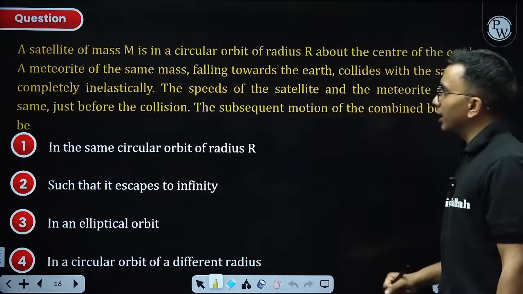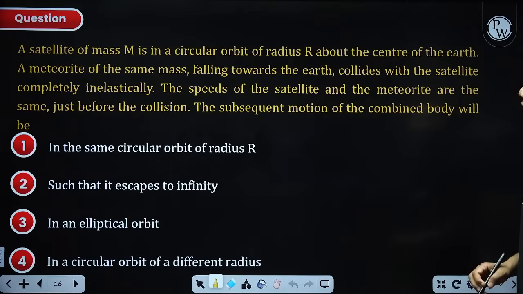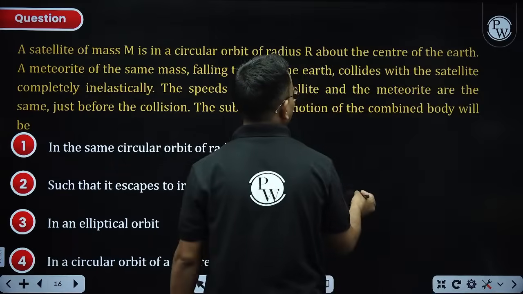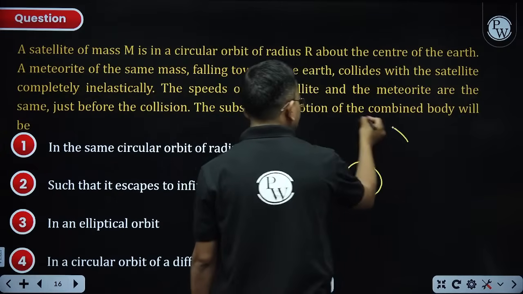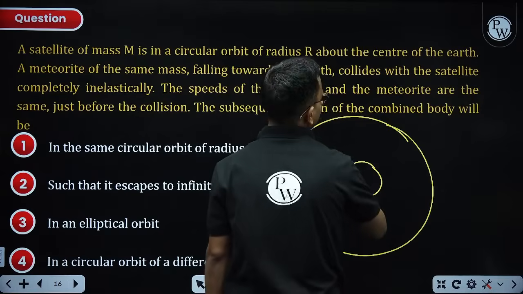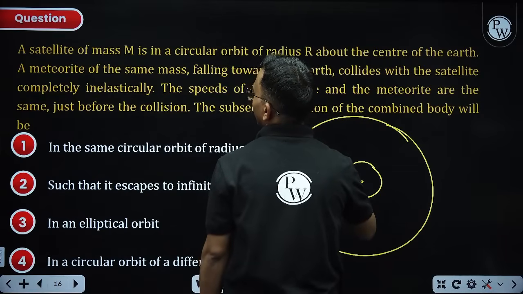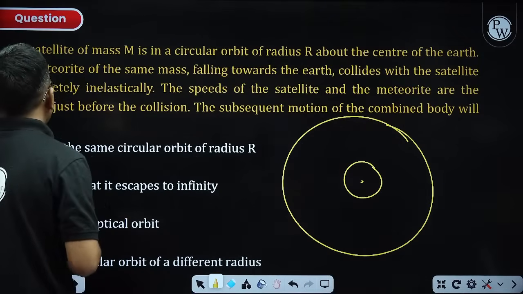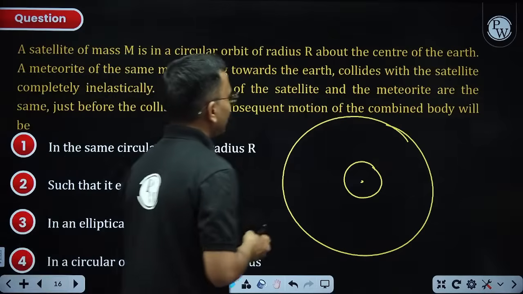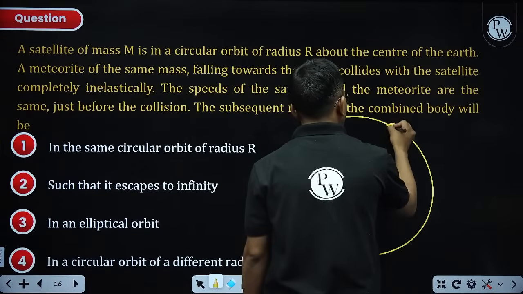Now solve this question. A satellite of mass m is in a circular orbit of radius r about the center of Earth. This is Earth. About its center, the satellite is moving like this. A meteorite of the same mass falling towards the Earth collides with the satellite completely inelastically. This was the satellite.